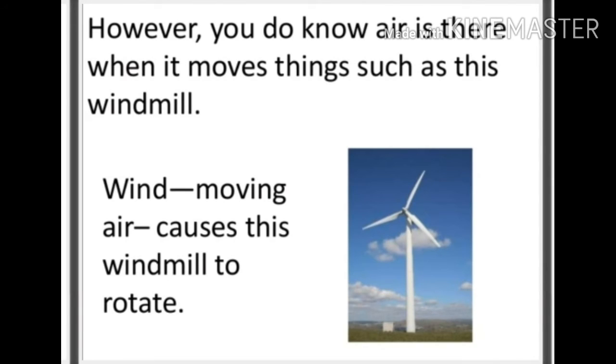However, you do know air is there when it moves things, such as this windmill. A windmill is rotating, so we understand air is there. Wind means moving air. When air is moving, it is called wind, and the windmill rotates due to the wind. We can't see air, but we can feel its presence by the movement of hair, clothes, and branches of trees. When these are shaking due to air, then we can feel the presence of air.